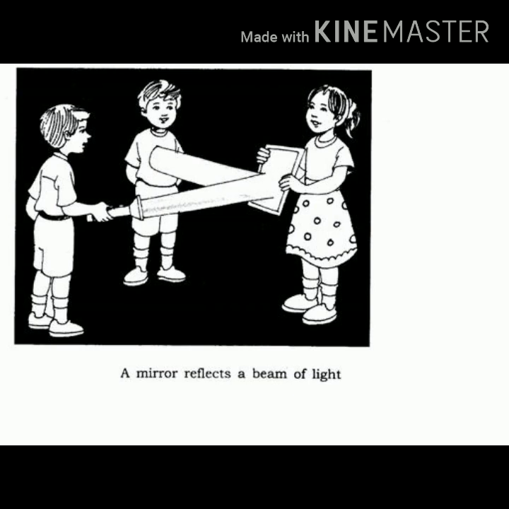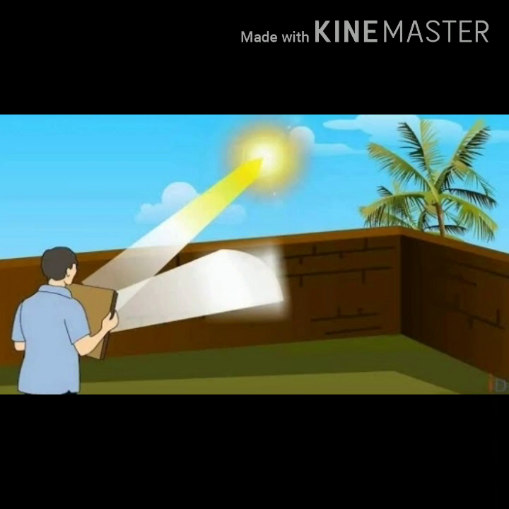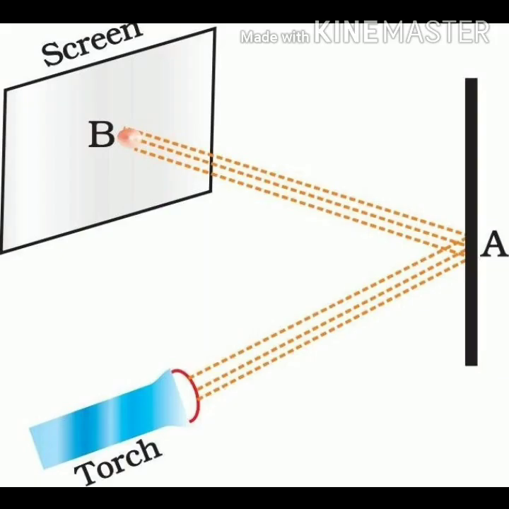You must set up this activity at night or in a dark room, as shown in the picture. You have to adjust yourself according to the direction of the torch so that the path of light falls on another friend standing in the same room. By this activity, we suggest that the mirror changes the direction of light that falls on it.